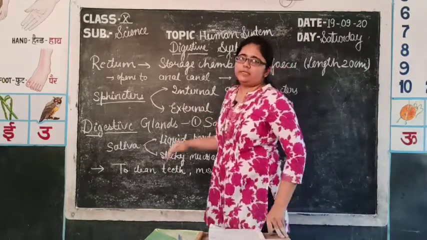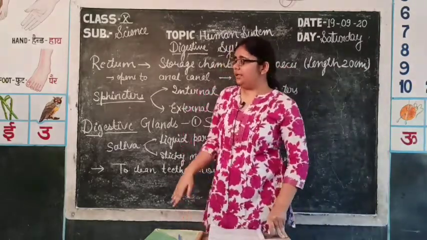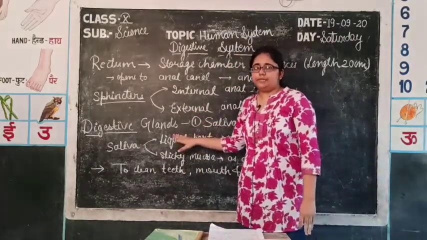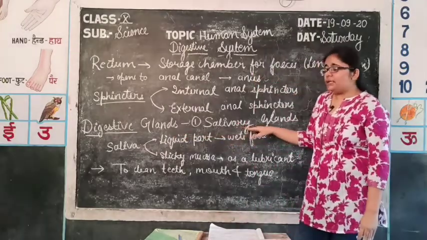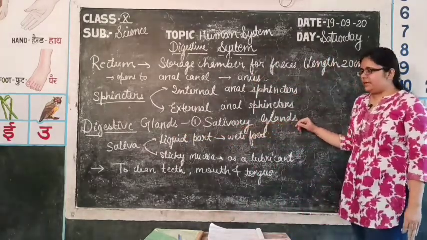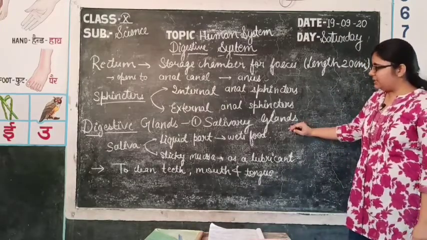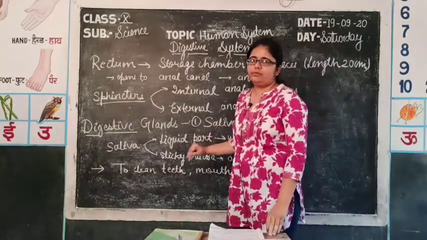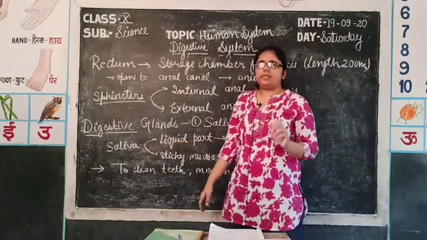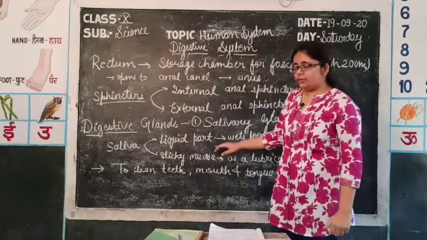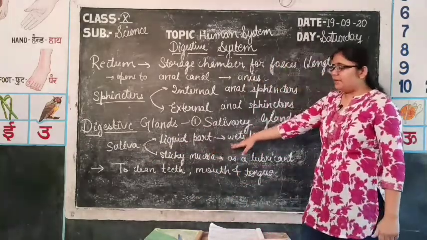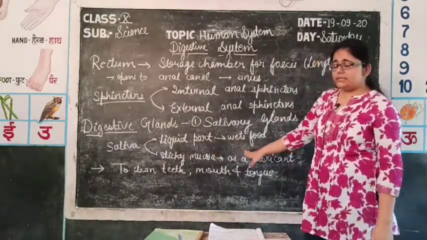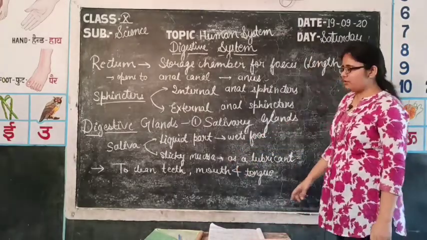So, till now we have discussed the organs of alimentary canal, and now we will discuss the glandular portion, that is digestive glands, which pour their secretions so that they can help in the biochemical process of digestion. So, first of all we will discuss salivary glands, which secretes saliva in the buccal cavity, which makes the food soft and sticky in a bolus like structure, that is a ball like structure, so that there is ease of swallowing. First part of saliva is liquid part. This part wets the food, and the second one is sticky mucosa, which makes the food soft and sticky.